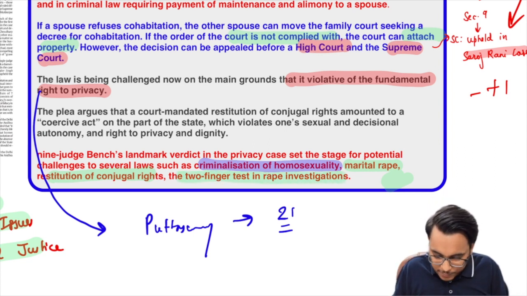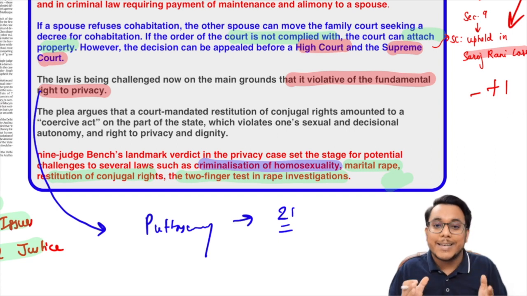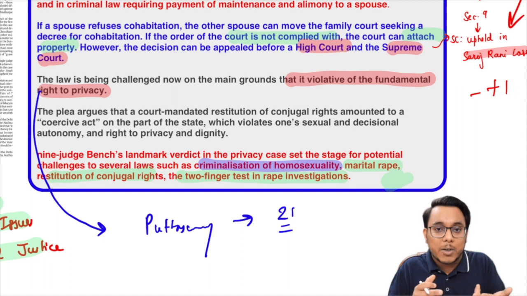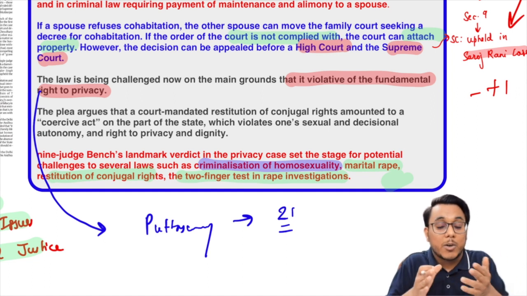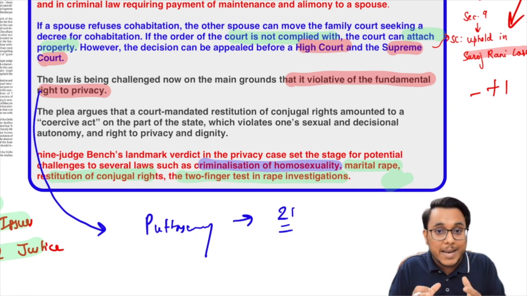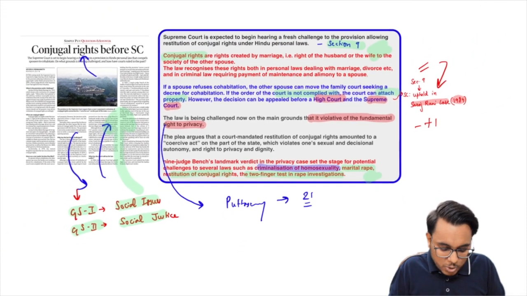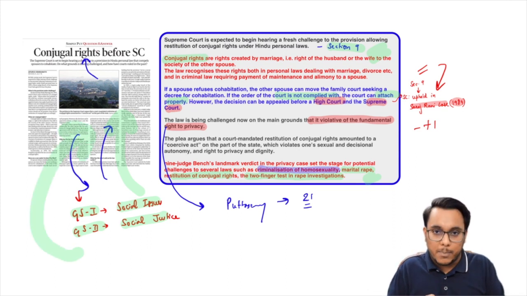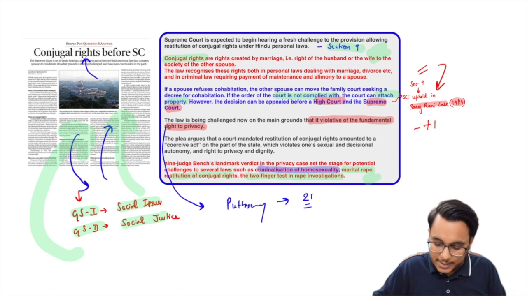And after that, the two finger test is also there, which is under scrutiny. The two finger test is a very barbaric act, where just by inserting two fingers into the vagina of the girl, the doctor ascertains whether the girl has been raped or not. Such barbaric practices exist, and on the ground of privacy they should not exist. So a challenge has been opened up in a wider context. So guys, in this dimension this article becomes important, and the application will be there in many other aspects also. Please keep it in mind. So that is all about this article, and now we'll move to the next article.